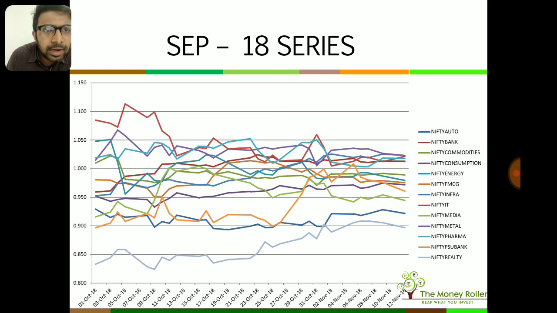Apart from this, all the remaining sectors are below the 1.00 line, so they have all been underperforming the Nifty. We have got commodities, energy, FMCG, consumption, PSU bank, media, auto, realty. Now this chart does not plot the financial services line. It has been omitted by our error, but maybe in the next month we will rectify it. But again, financial services have had the worst 2-3 months, so it will definitely have underperformed the Nifty in these last 2-3 months.